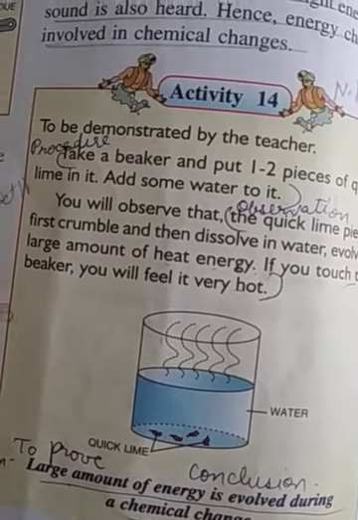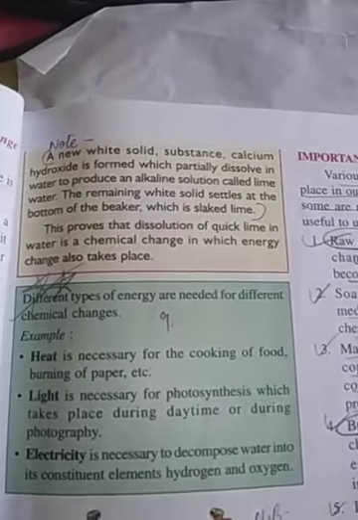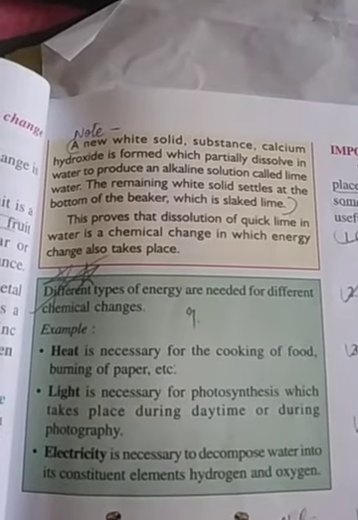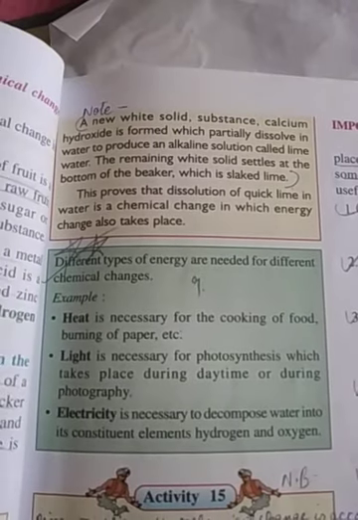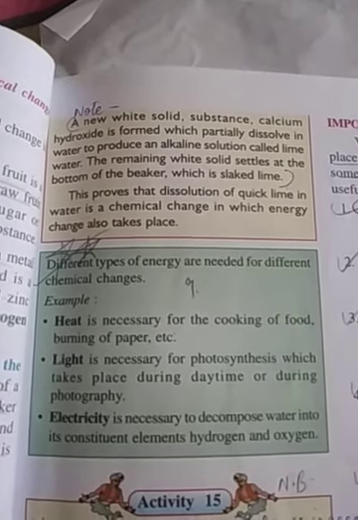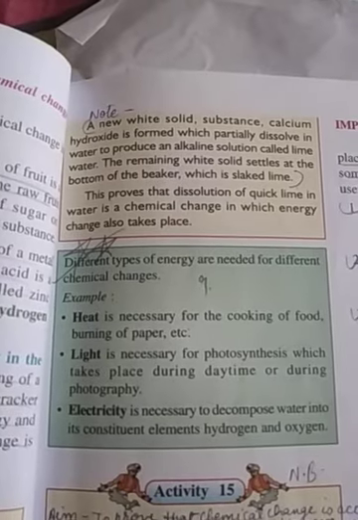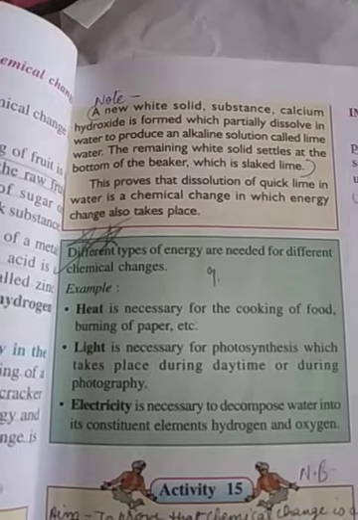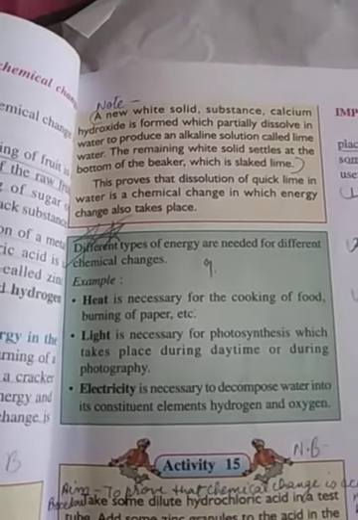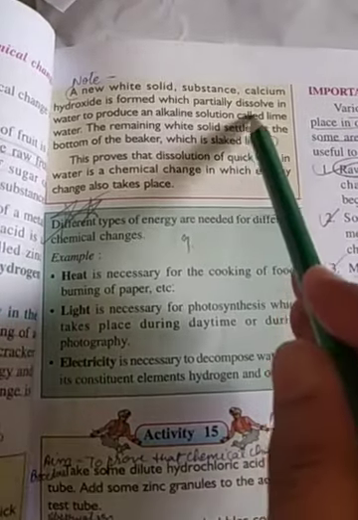We will also see that the calcium oxide will first crumble and then it will dissolve in water. A new substance called calcium hydroxide is formed, which is partially soluble in water. This solution of calcium hydroxide in water is known as lime water.